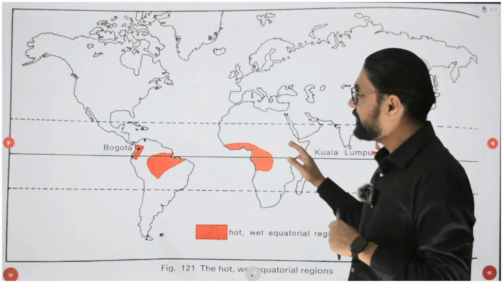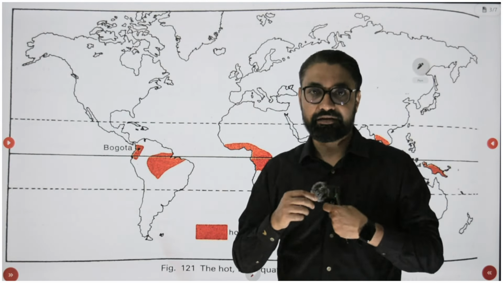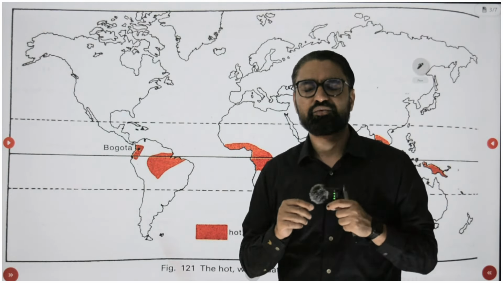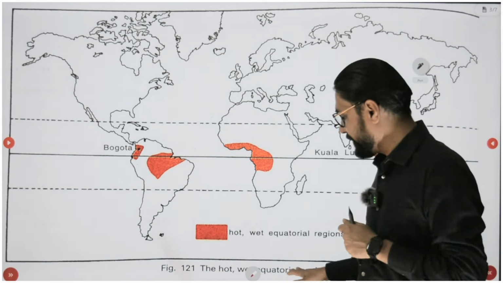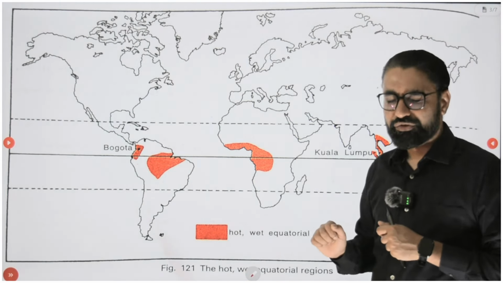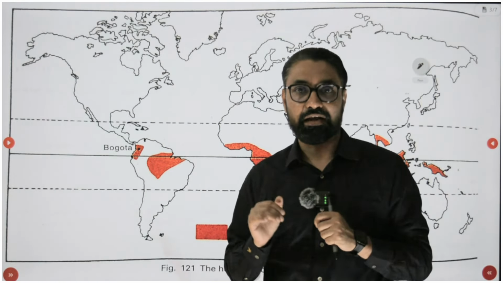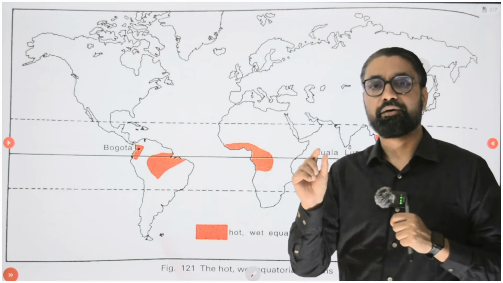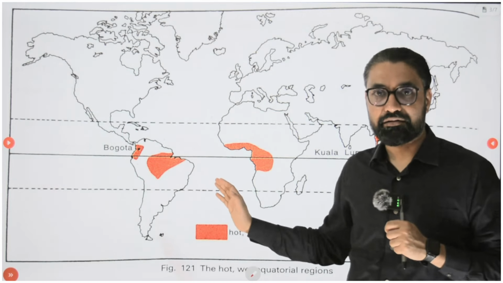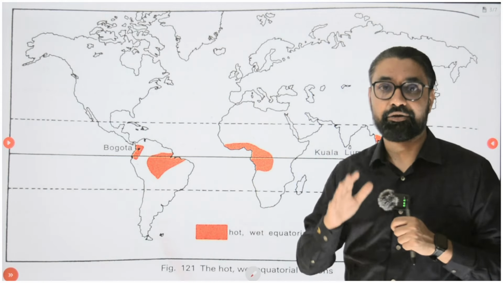Okay, so in your GC Leong geography books you have a topic of world climatic types, and in world climatic types you must have studied this chart of the geography, that is hot wet equatorial regions. So the second half of GC Leong books starts with the world climatic types, and in that book you have this chart, and the first climate this chart represents is hot wet equatorial climate.